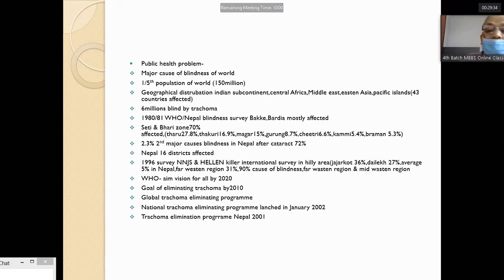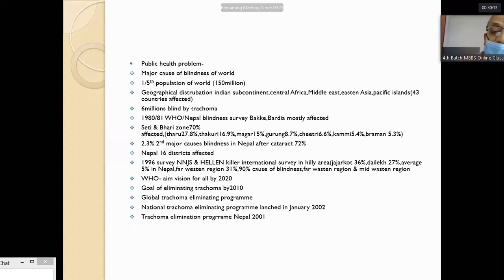According to ethnic race. At that time, after cataract, it was the second major cause of blindness in Nepal.